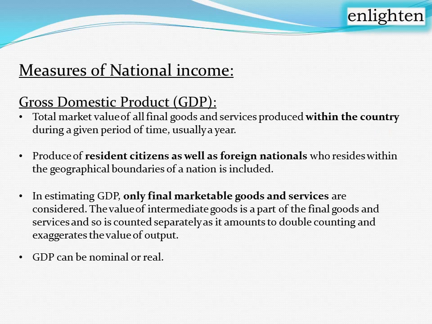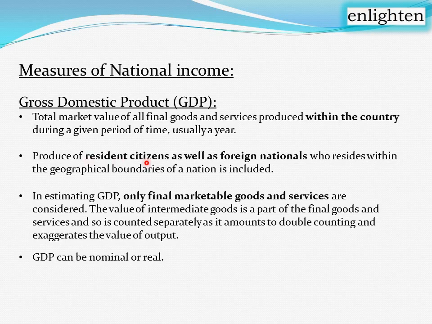What are all the earnings which are earned within the geographical boundary of a country is to be considered as gross domestic product. Here we do not consider the citizenship of the persons who are earning within the geographical boundary. He may be an Indian citizen or he may be a citizen of any other country. All the citizens as well as foreign nationals, their earnings are calculated and included in estimating national income while we are measuring with the help of gross domestic product.